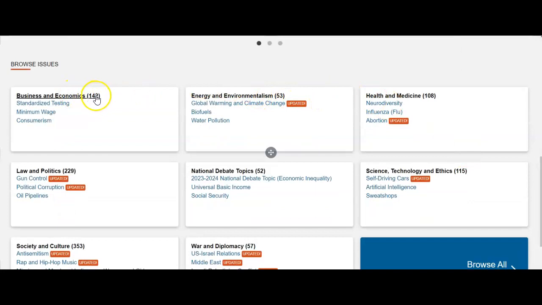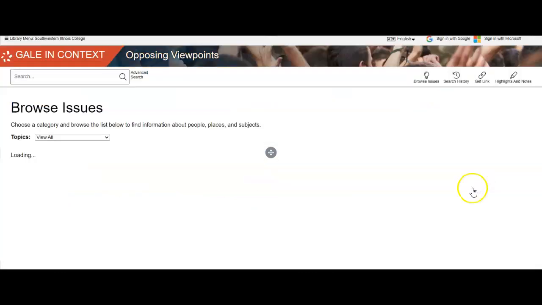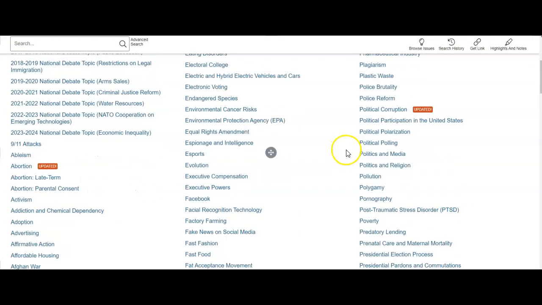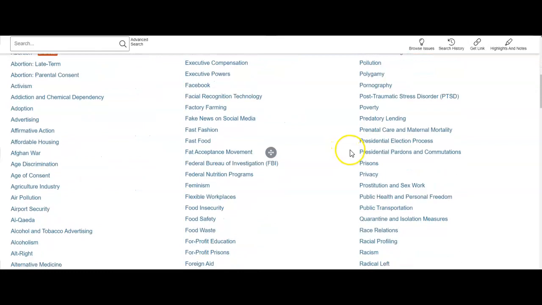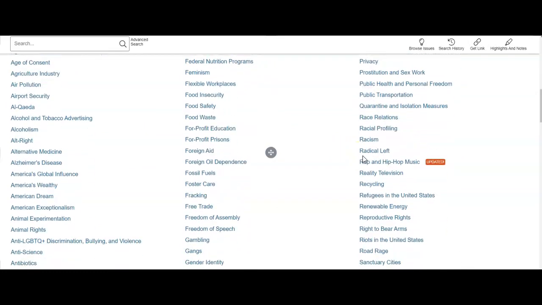The business and economic section has 142 topic ideas. The energy and environmentalism has 53, but there are 3 that are listed underneath. So you're welcome to click on any of these right here. Or if you just want to look at all of the different areas alphabetically, you can look at all 483 different sections. So these are going to be things listed alphabetically. Any of these you can click on and look up for a little bit more information.